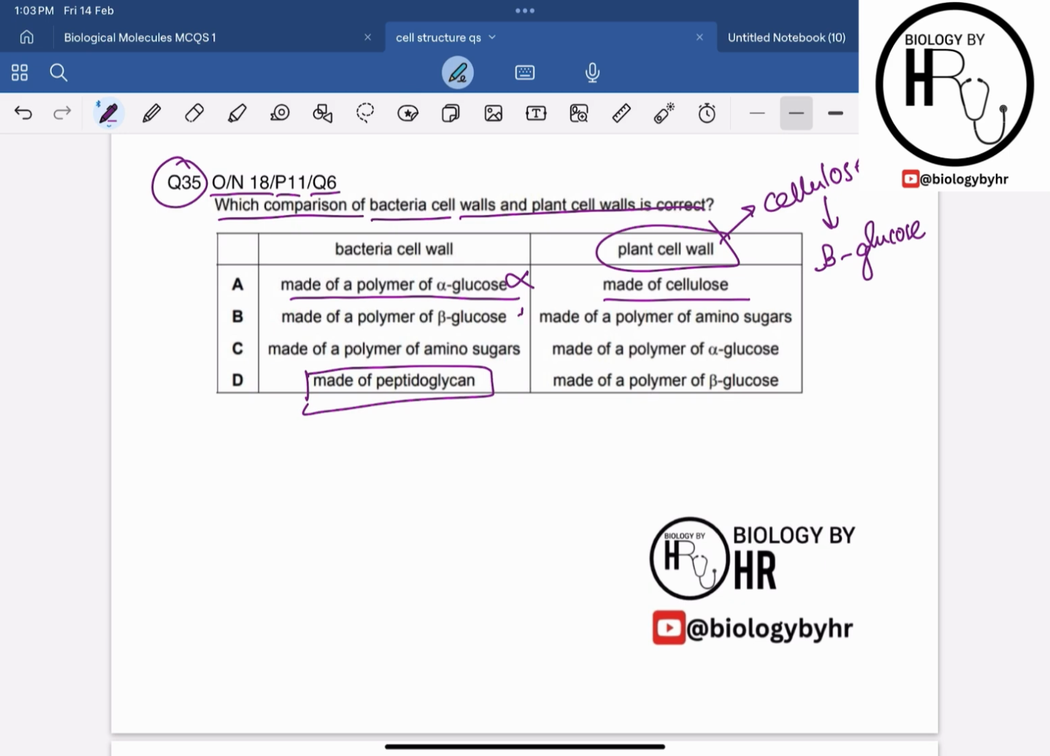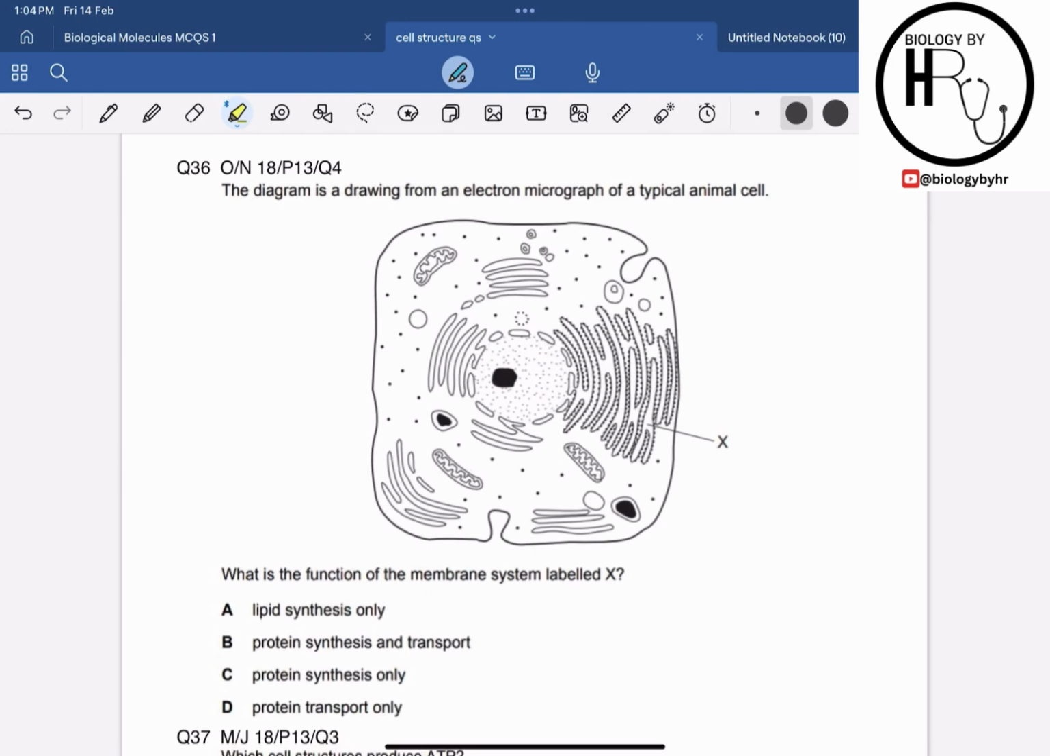So option B is also incorrect, as they are saying polymer of amino sugar for the plant cell wall, incorrect, and made up of the polymer of beta glucose, correct. Hence option D is our correct answer over here, that cellulose is made up of the monomer of beta glucose, right, and the bacterial cell wall is made up of the peptidoglycan. Alright, so question 36 over here, which is from October November 18 paper 1 question 4.